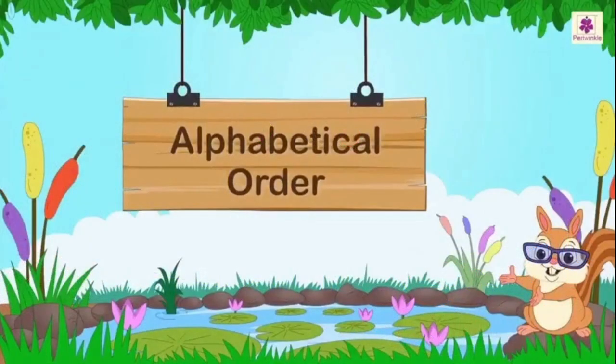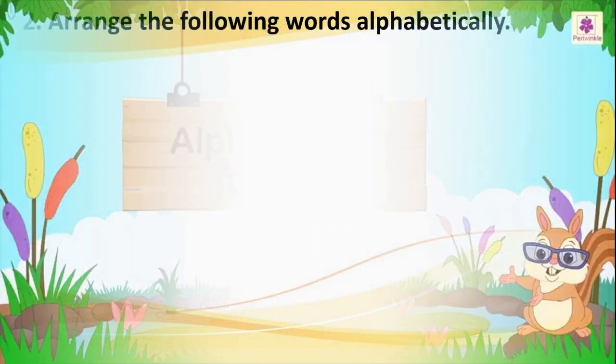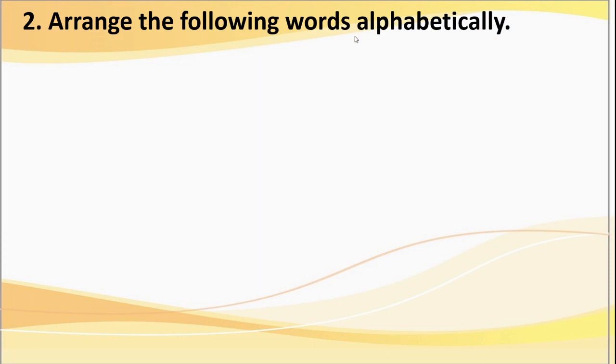Now dear children, we will move to the grammar part, alphabetical order. Let us learn today one new thing. Okay? The name is alphabetical order. Very easy. You will have fun in this. Arrange the following words alphabetically. Dear children, you know the meaning of alphabets. A, B, C, D are alphabets, isn't it? Okay, we will come to that.